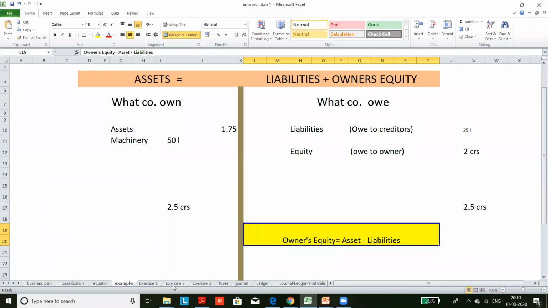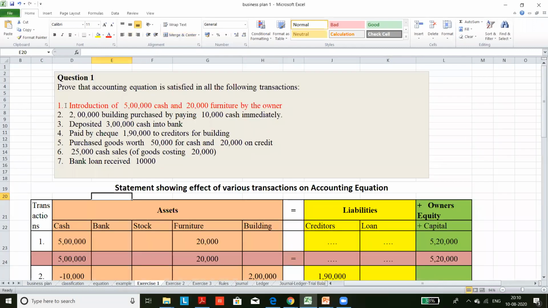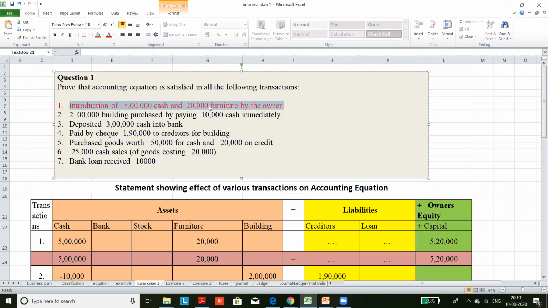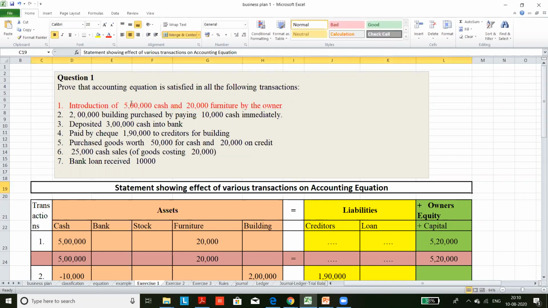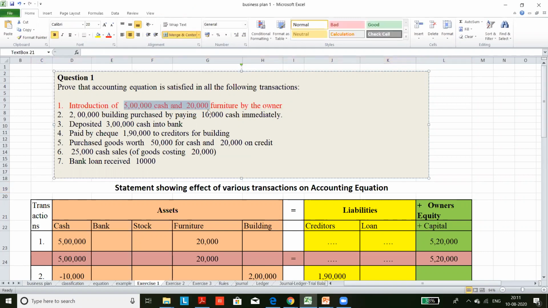Okay, it will become clearer when we do this problem. These are certain transactions. We will discuss how this formula works out. What is the formula? Asset is equal to liability plus owner's equity. Let us start. What is the first example? Vivek, introduction of 5 lakh cash and 20,000 furniture. Vivek, you heard that, right? Now you must have understood. So capital need not be in cash. That is also capital. Here the owner brings furniture also. Okay, so the total capital. Arjun is scratching his head.